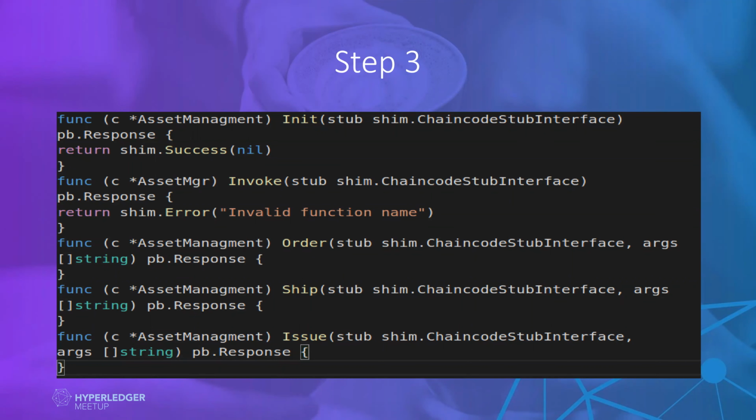So now I am clear that these will be the processes. We can modify that, this is not full and final, but before writing the logic, I am just making clear that these will be the methods I will be using in invoke: to order, to make the shipment, and to issue.